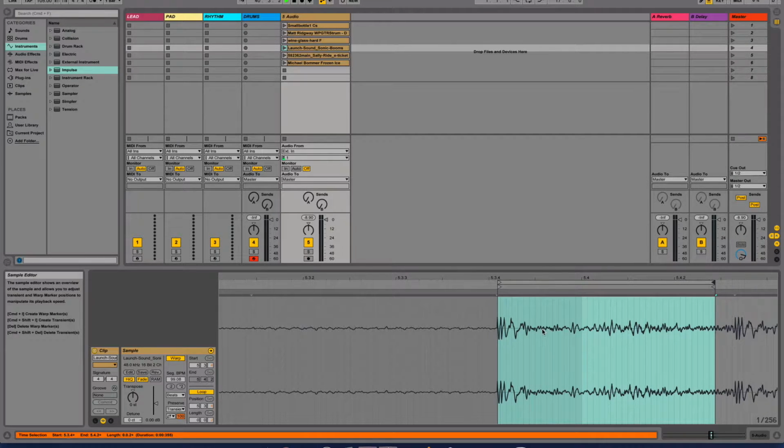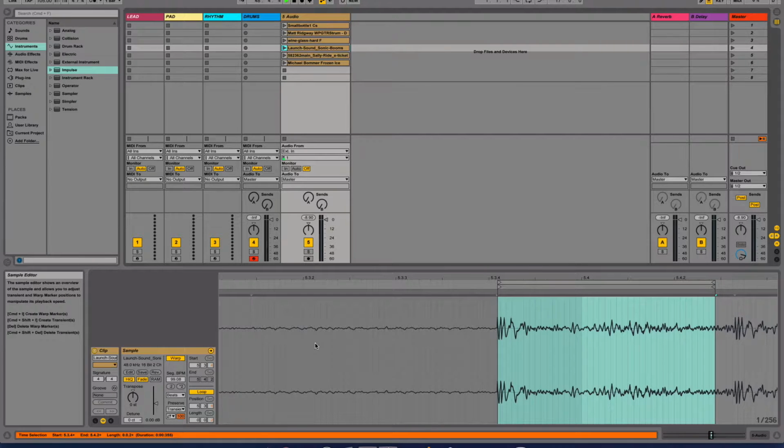Once I have this, the piece of audio will now only play this kick drum sound. We've edited out the rest of that sample.